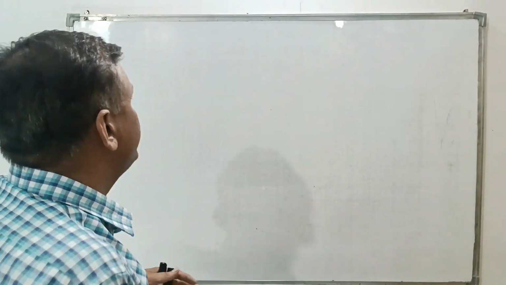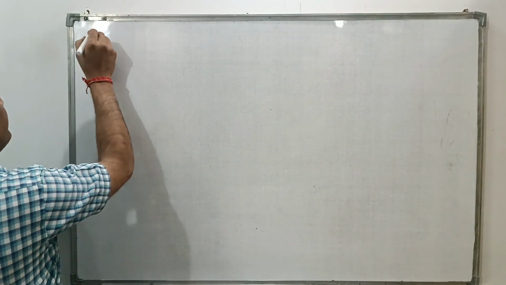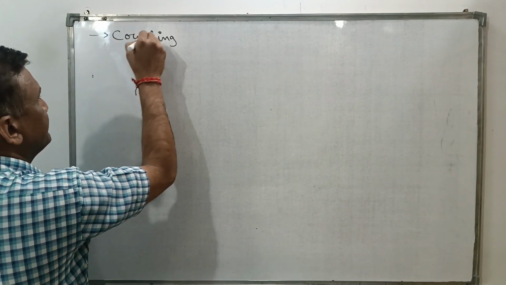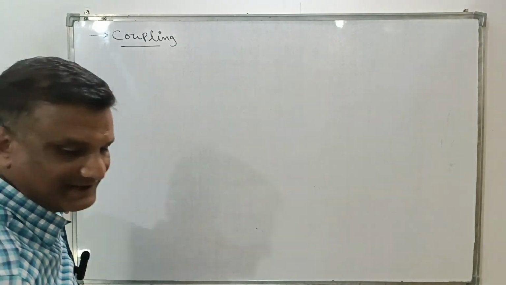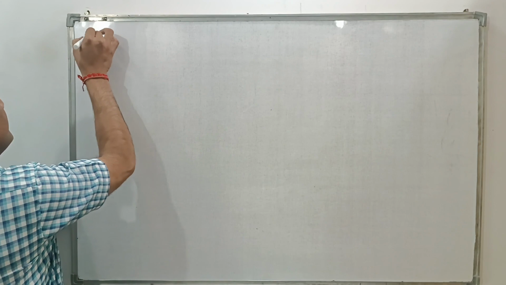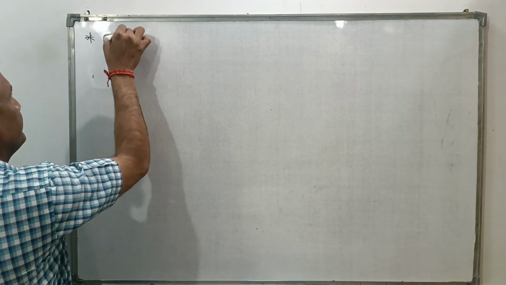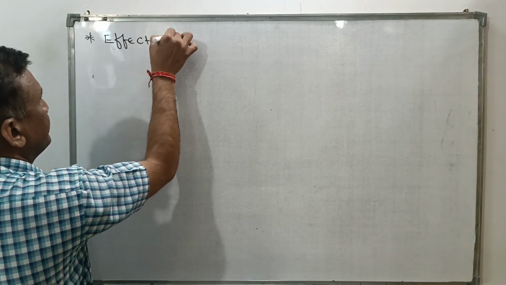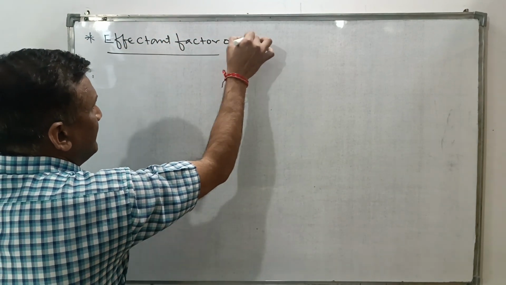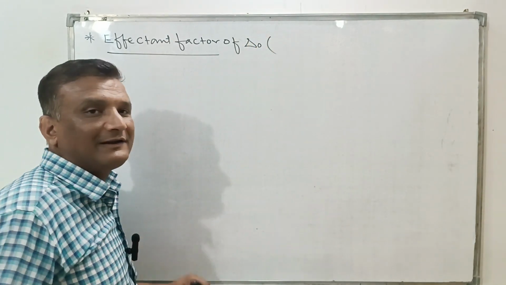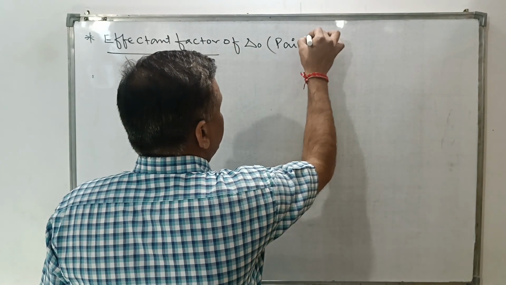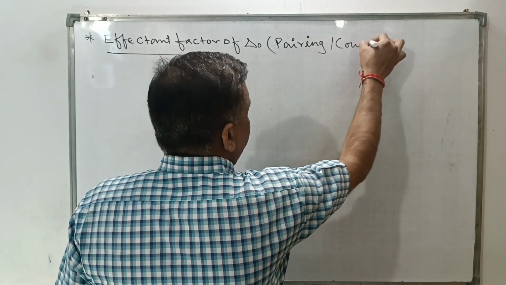What is that? Listen to me carefully. This is the coupling energy. This is one of the affecting factors. If we go with the affecting factors of Δo, then one of the factors is called pairing energy, or you can say coupling energy.